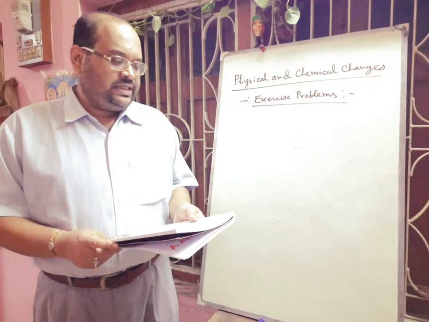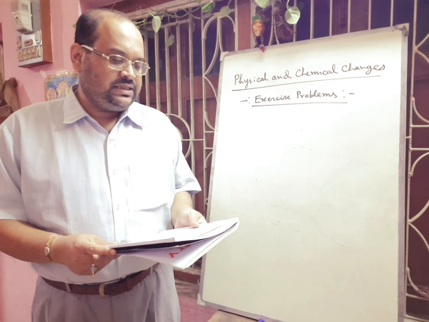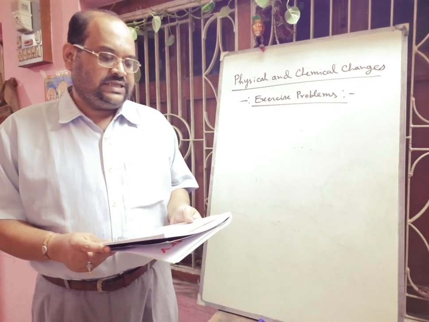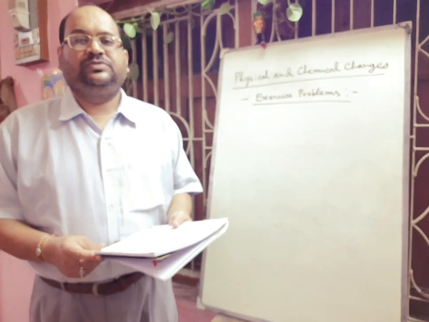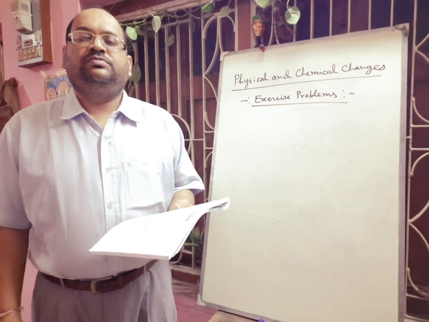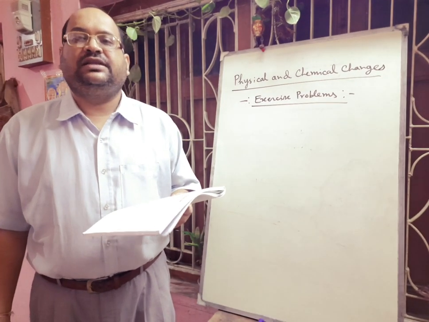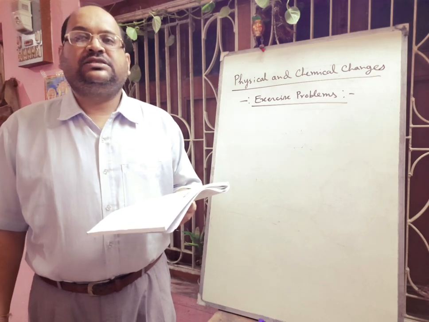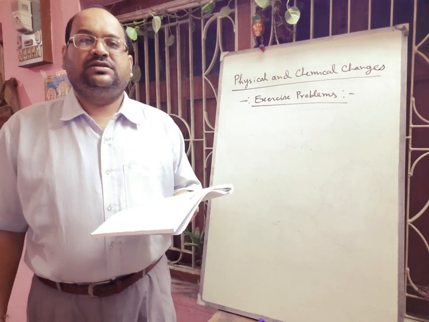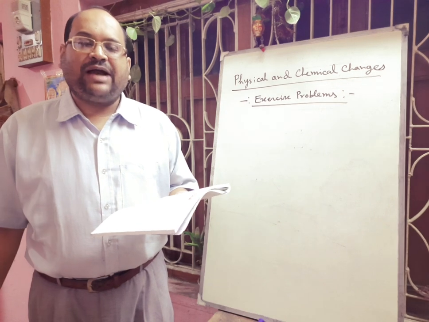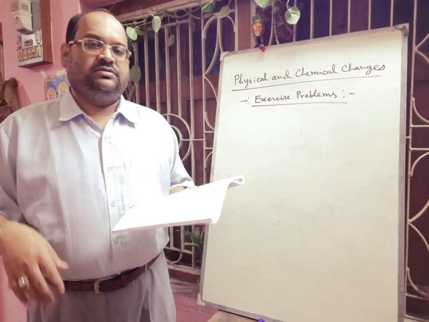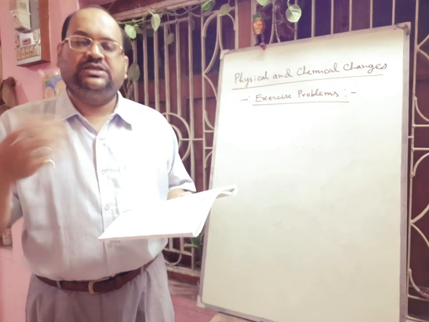Next one is given that what are reversible and irreversible changes, give one example. So when a change of a substance can be reversed by changing the condition, then it is called reversible change. So here both the backward and the forward process is possible.